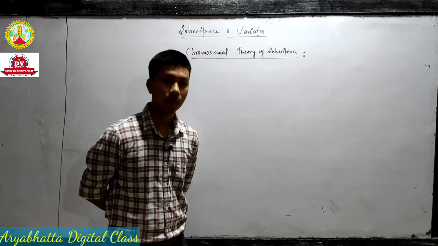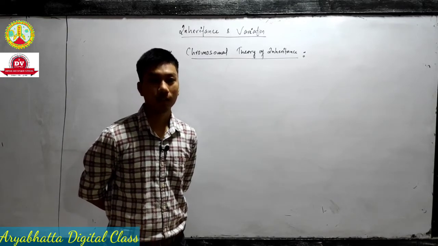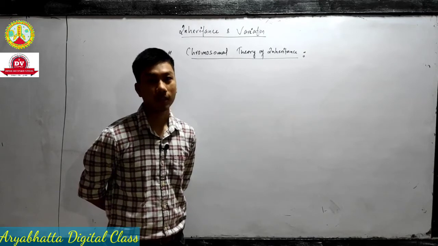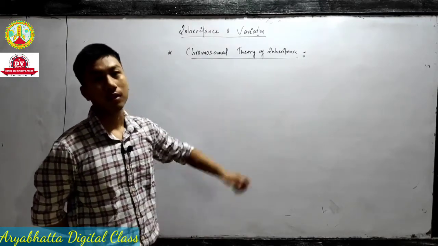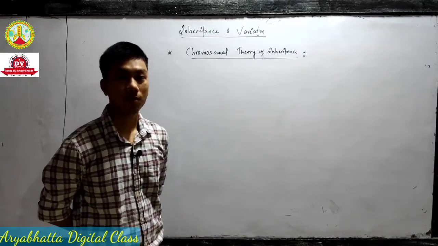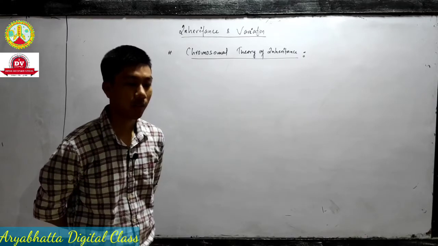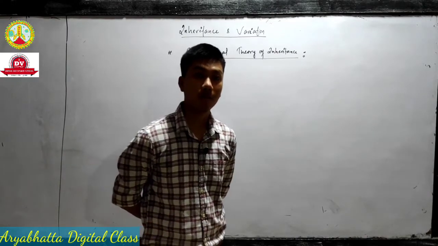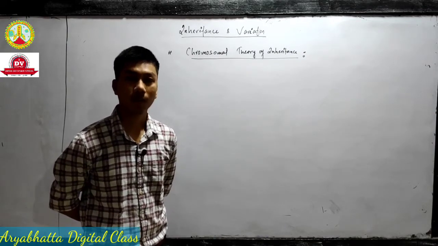Okay, so later on Sutton and Boveri found out that, because by that time when Sutton and Boveri discovered this theory, the well developed microscope was already invented. So that they can see the actual structure of cell, the actual structure of chromosome and all.